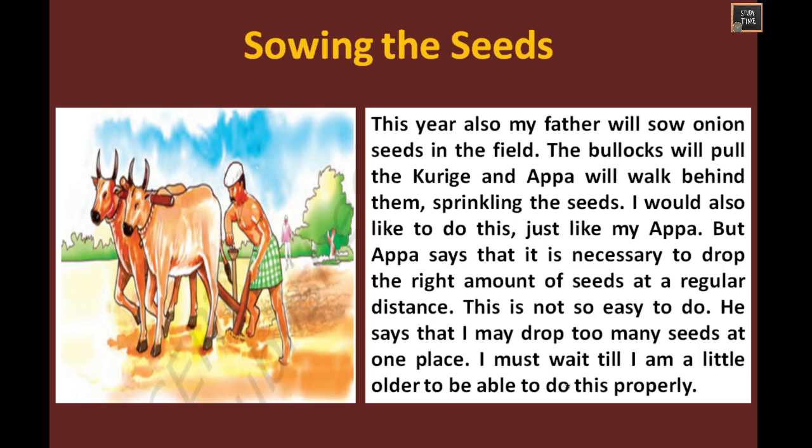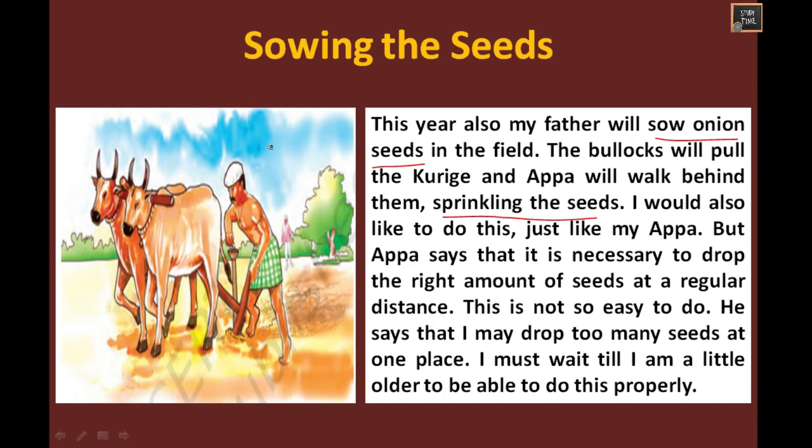Next, after digging the soil, the second step is sowing the seeds. This year also Basva's appa sows onion seeds. Here he wants to sow onion seeds. The bullocks will pull the kurunj and appa will walk behind them sprinkling the seeds. We can see the picture here, this is how they sprinkle the seeds.